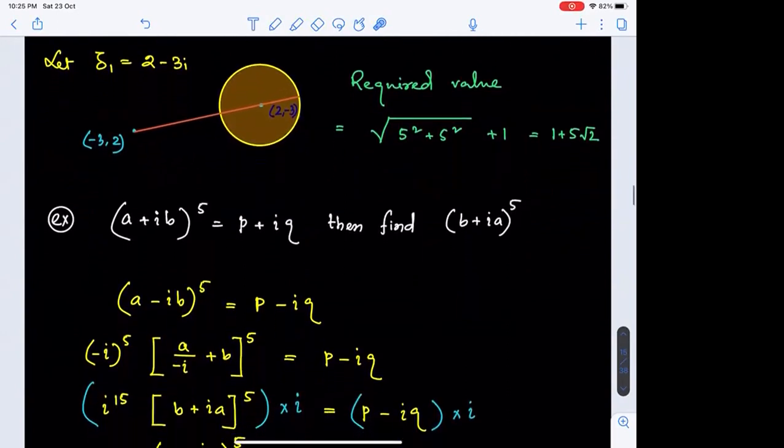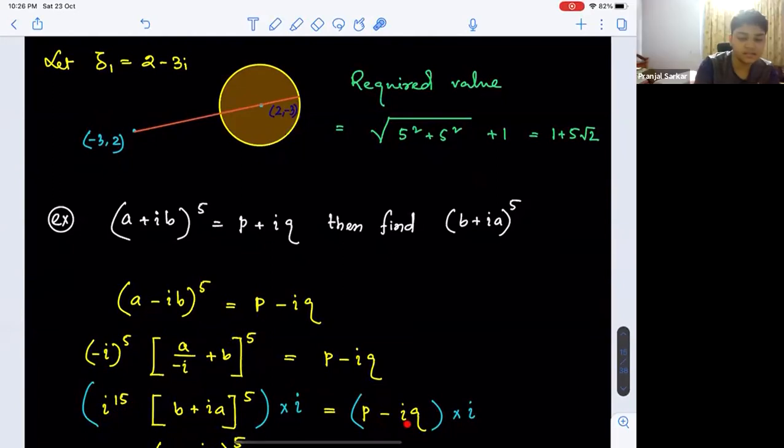So minus iota is actually iota cube. So outside we can write iota to the power 15 into (b plus iota a) whole to the power 5 is equal to p minus iota q. Just to ignore it, we have multiplied by another iota, because we know that iota to the power 16 is 1.